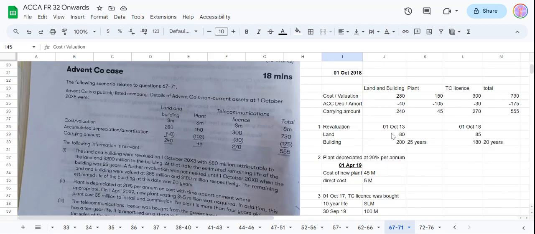Okay, so they are saying that on 1st October 13 there was revaluation and 1st October 18 also there is revaluation. Oh wow. So the combined this thing is 265. So we will take land and building at 85 and 180. So the sum of these two is 265. So we will take this 265 as beginning balance and amortize this over 20 years.